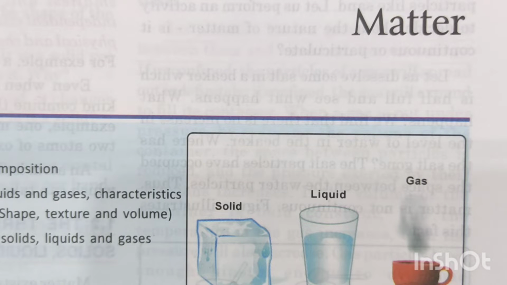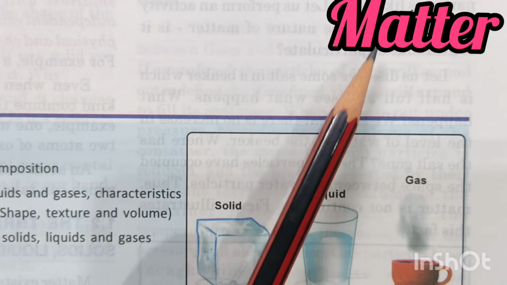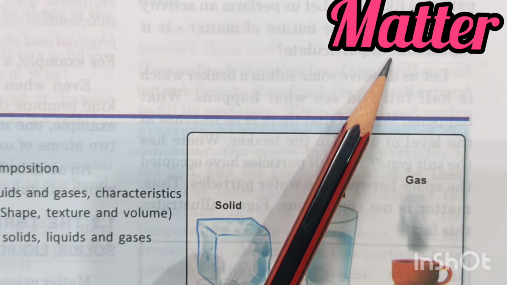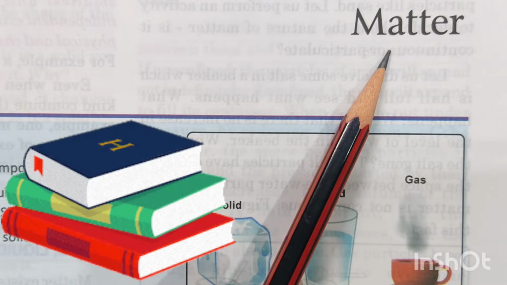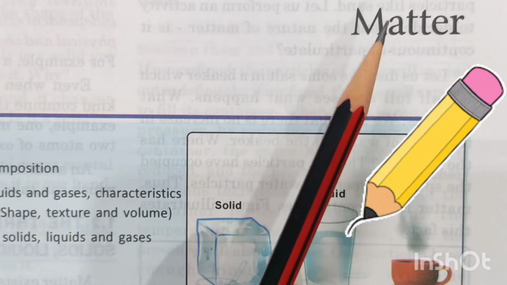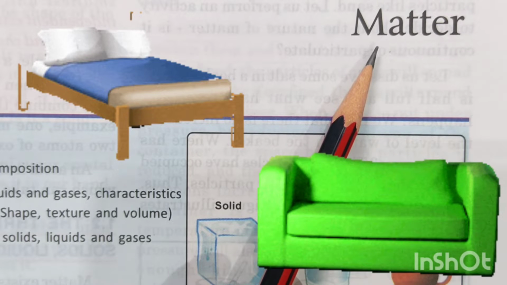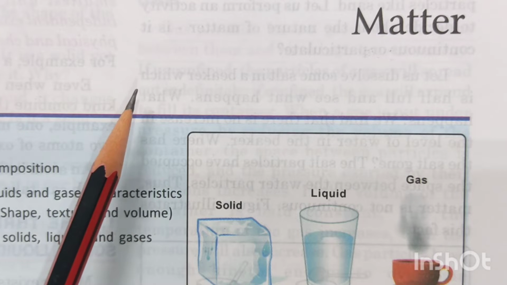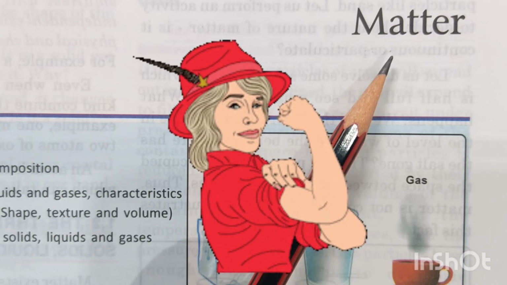Let's begin with a new chapter in physics today, and that is matter. Now children, when we start with a lesson of matter, it is necessary that you have some idea about what exactly matter is. The book that is in front of you is matter. The pencil that you must be holding in your hand, the way I have held, is matter. The bed or the couch where you are sitting is matter. The air you are breathing in is also matter. You yourself are also matter. So what is this matter?